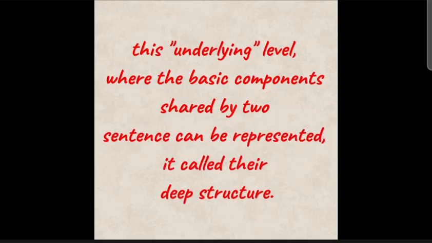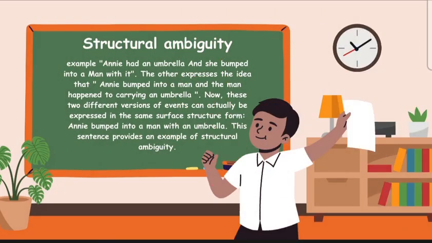This underlying level, where the basic components, noun phrase plus verb plus noun phrase, are shared by the two sentences, can be represented. It's called their deep structure.